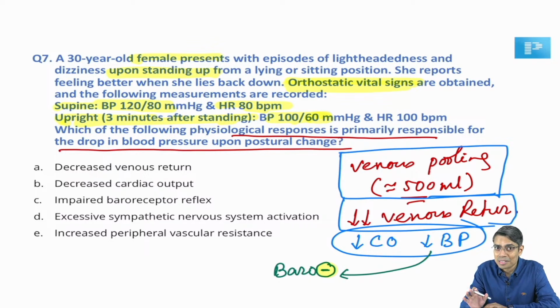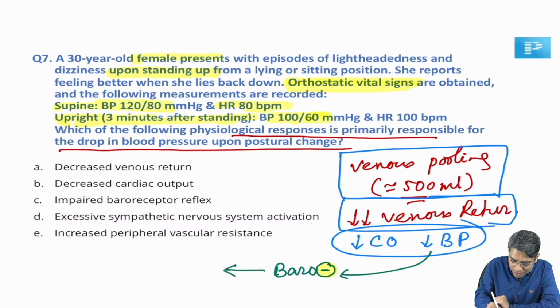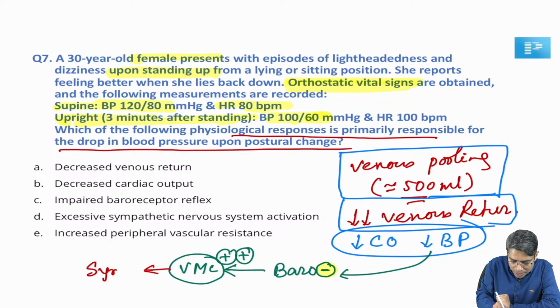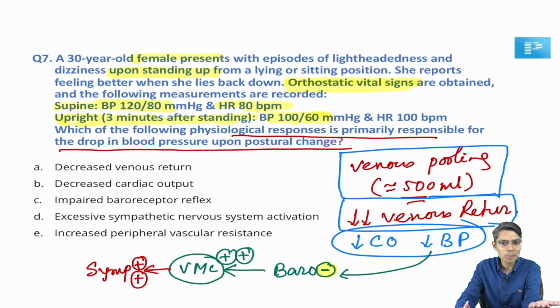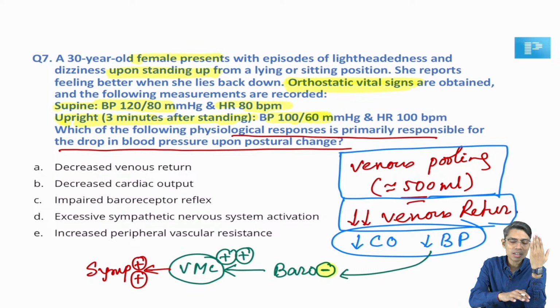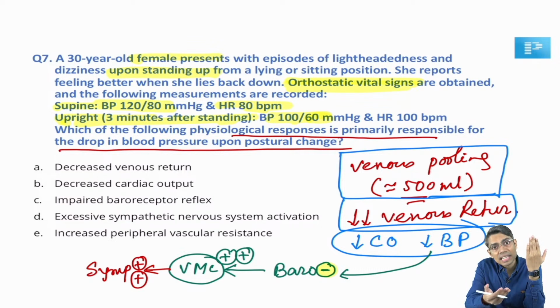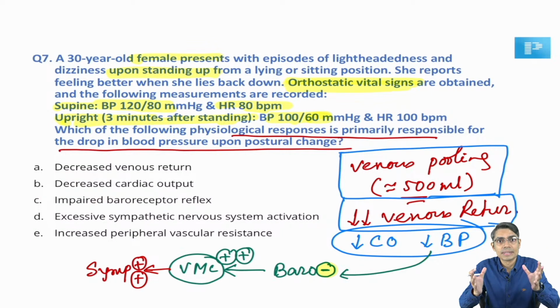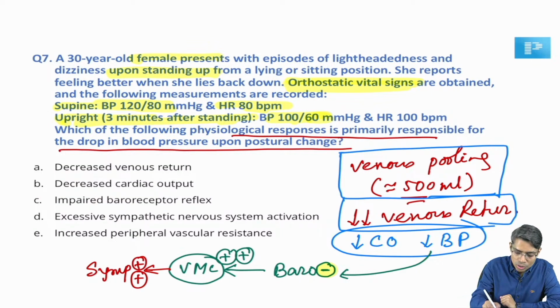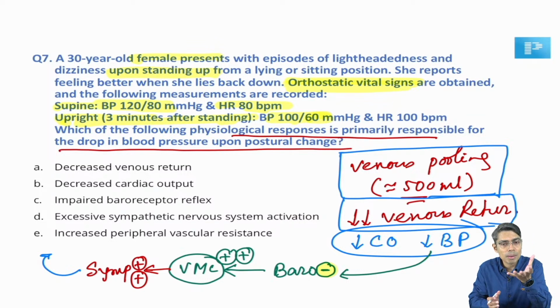And if your baroreceptor is inhibited, just now we have seen what is going to happen. It is going to release the vasomotor center from inhibition. That means vasomotor center will be activated, and I told you vasomotor center is directly connected with the sympathetic system. So the sympathetic system of your body will be activated. Whenever you change your posture from supine to standing, immediately your blood pressure will fall, but within 8 to 10 seconds your baroreceptor will be inhibited. Because of this, your sympathetic system will be activated, and we all know that it is going to increase the contractility of the heart. Heart will pump more forcefully.